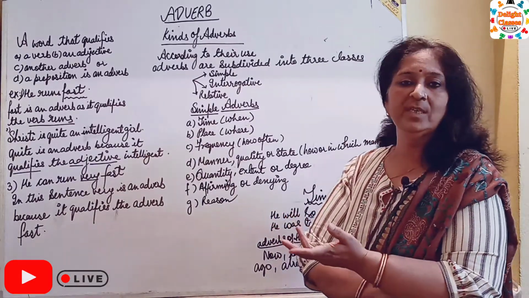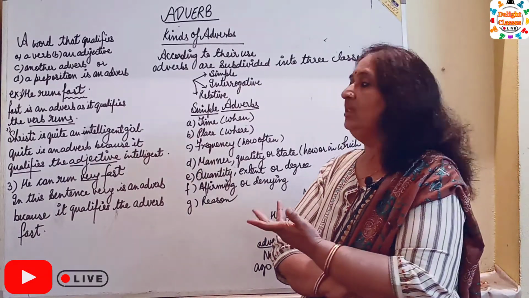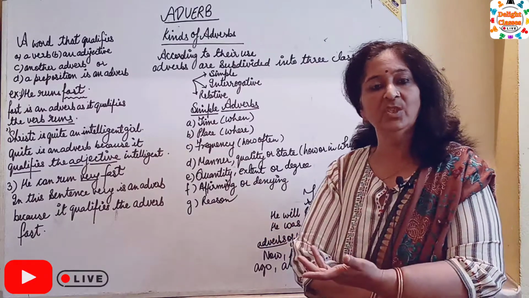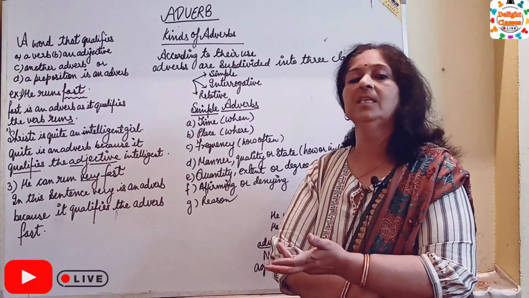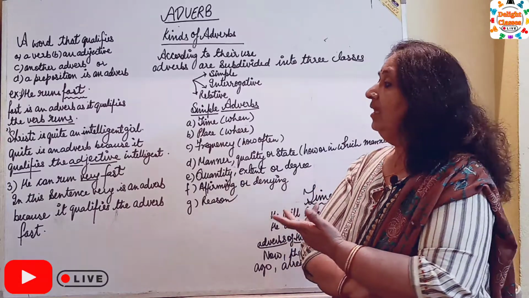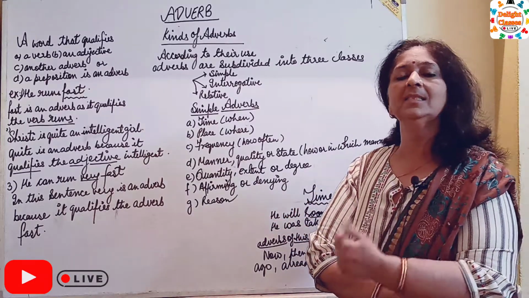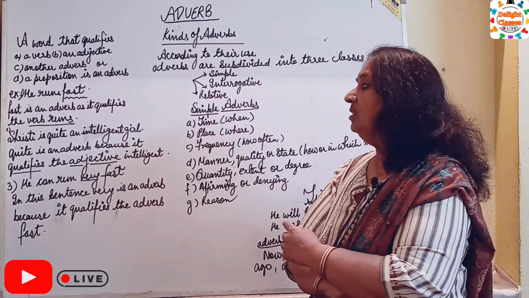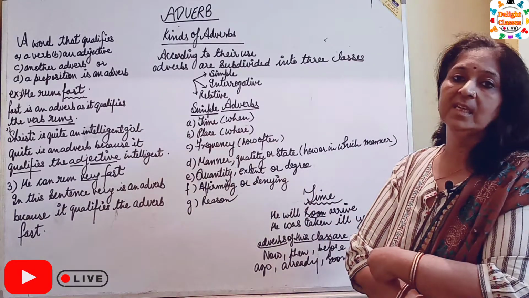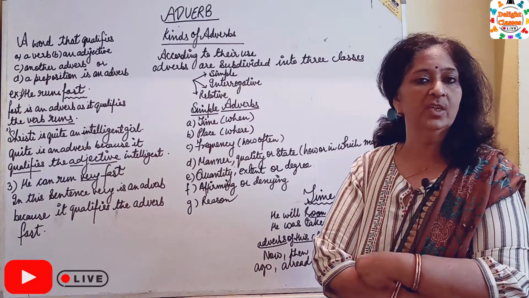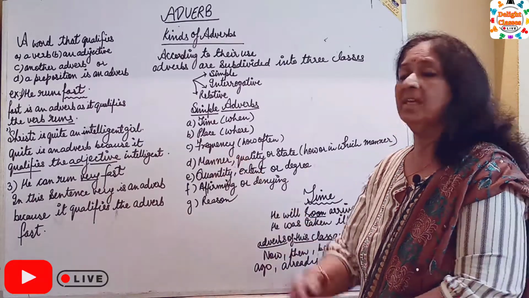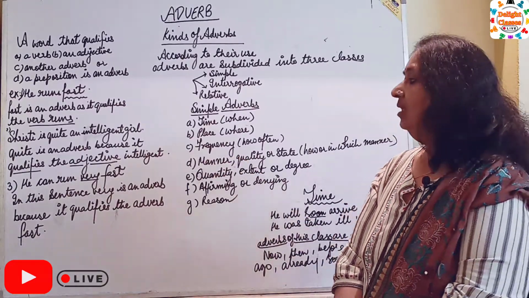Second example, Srishti is quite an intelligent girl. In this sentence, quite is an adverb because it qualifies the adjective intelligent.